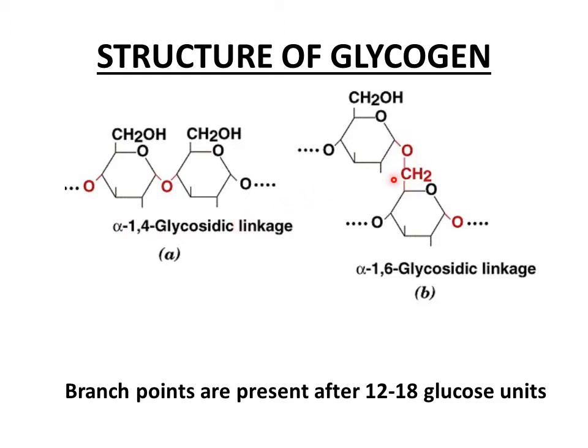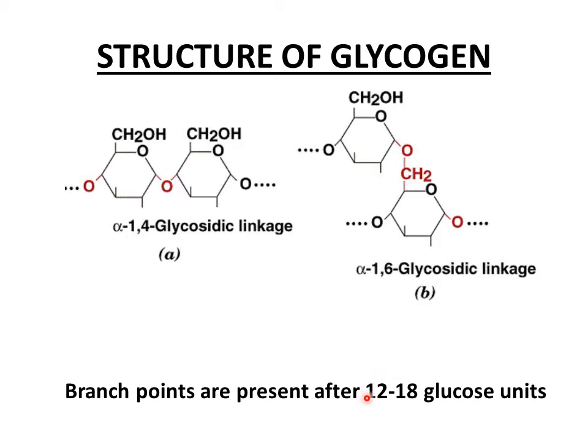And this is a branch point, and at branch points the type of bond is alpha 1,6 glycosidic bond because carbon number 6 of this subunit and carbon number 1 of this subunit are taking part in the bond formation at the branch point. So the type of linkage is alpha 1,6 glycosidic linkage. Another point to remember is that branch points in case of glycogen are present after every 12 to 18 glucose residues. That is why glycogen has more branches as compared to amylopectin.